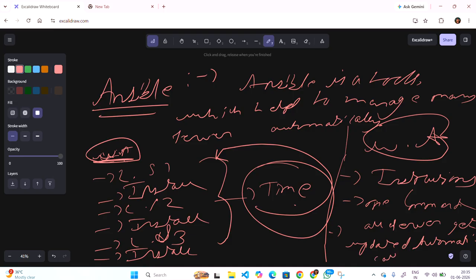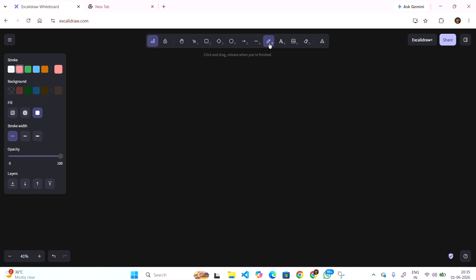So with this command, my servers are going to run or work automatically. So Ansible is working on making all the servers run automatically, not like starting one by one and then stopping like that.